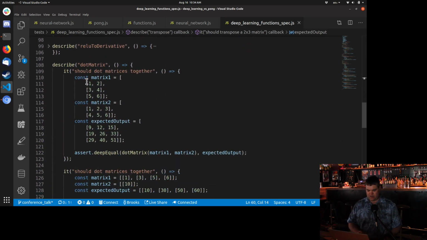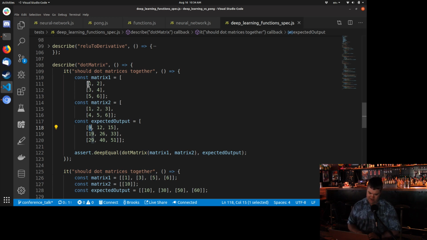A dot matrix is we're going to take two matrices of not the same shape. I think that's going to be the most interesting thing here. We have this 1, 2, 3, 4, 5, 6, and then this other matrix, like this. So 1 times 1 plus 2 times 4 is going to be the first item here. So we're going to take two matrices and turn them into a big giant matrix that's the same shape of our weights.